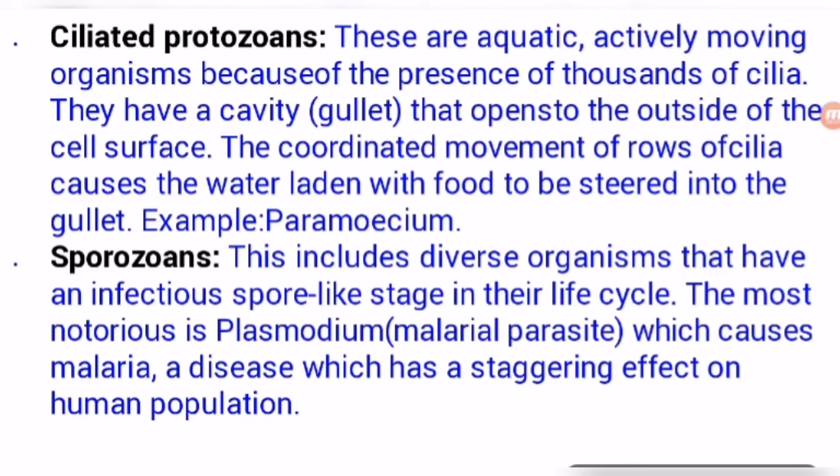Monocystis is another example of sporozoans.